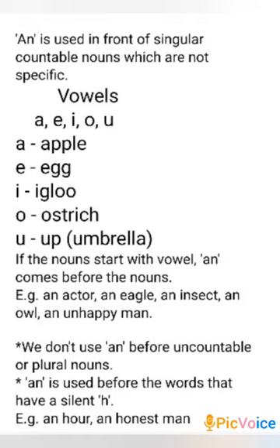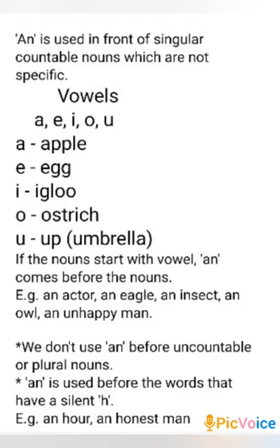First, let us learn the vowels. Which are the vowels in English alphabets? A, E, I, O, U. What is the sound of these vowels? A for apple. The sound of letter A is A. A for apple. E for egg. The sound of letter E is A.